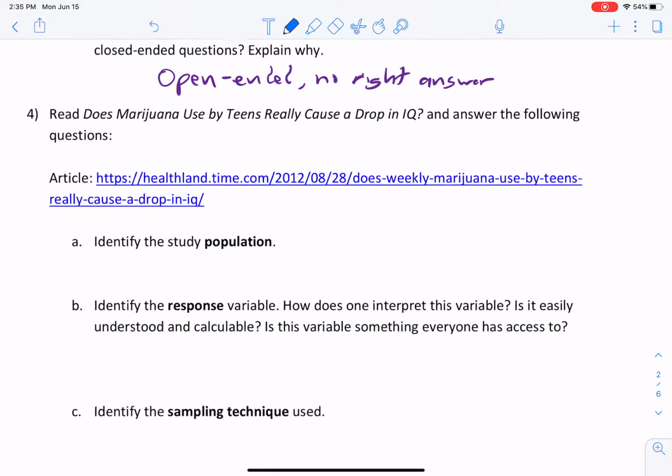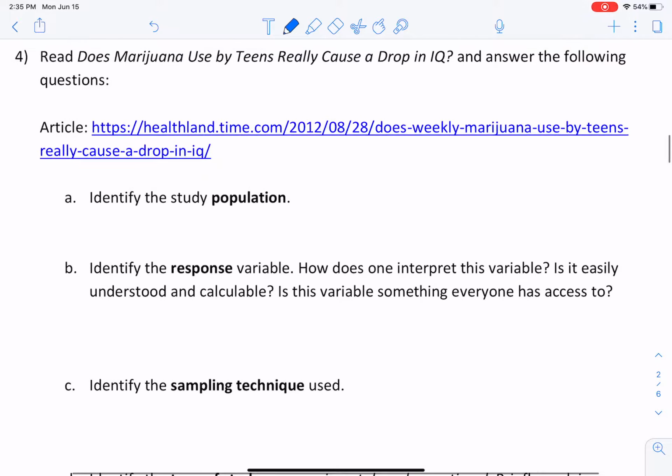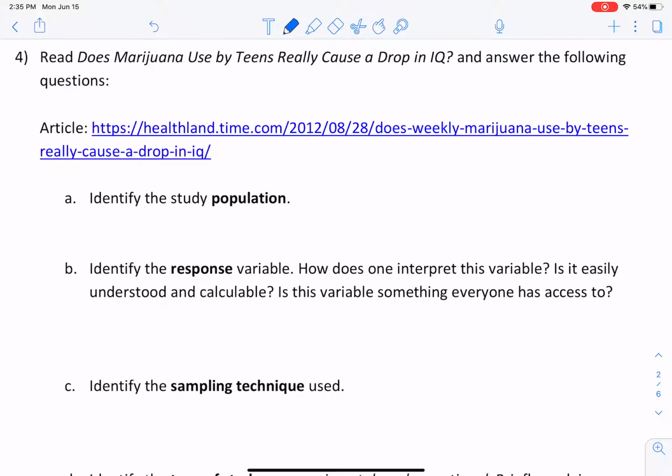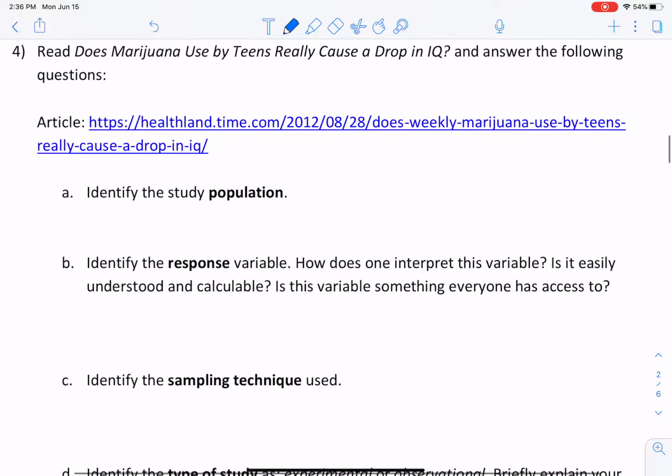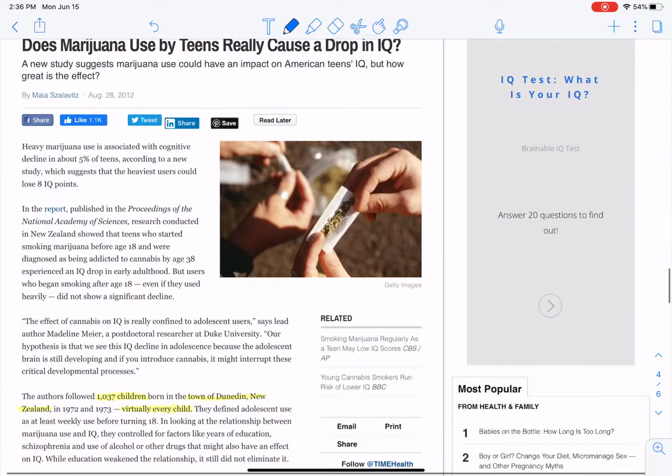So I think you can think of this a few different ways, and this is more open-ended than I may lead on. But the population here is mostly limited to that one town. What's the actual name of the town? Dunedin or something?